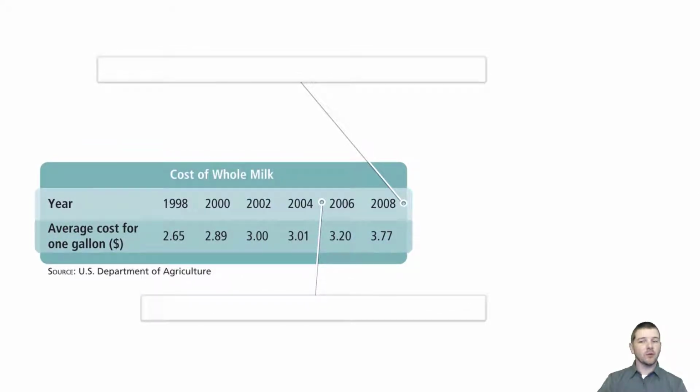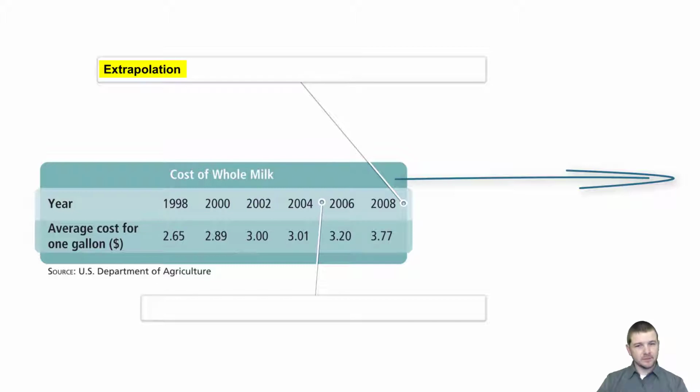Consider this table: cost of whole milk in the years 1998, 2000, 2002, 2004, 2006, and 2008, and average costs for 1 gallon in millions of dollars for those years. Making a prediction beyond the year 2008, say the year 2010, is an example of extrapolation. The same could be said if we were trying to predict or estimate the average cost for 1 gallon in years before 1998. Note those years are outside of the domain shown in the table.